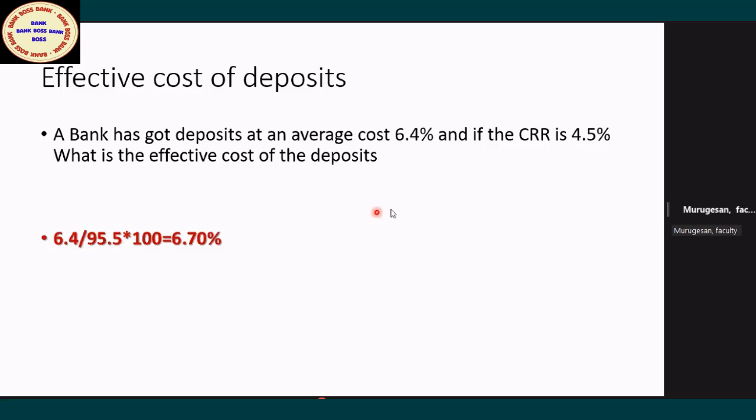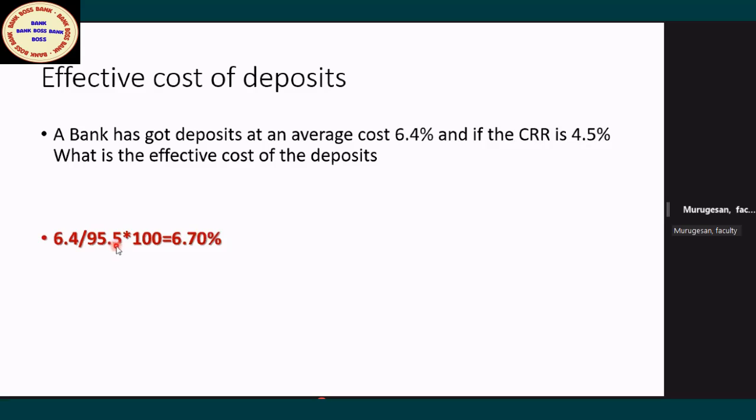Because the CRR doesn't get me any income, though I am getting 100 rupees at 6.4, I am not using the entire 100. The 4.5 I am deploying in zero-income assets. That is mandatory. So though I mobilize 100, only 95.5 remains in my hands.